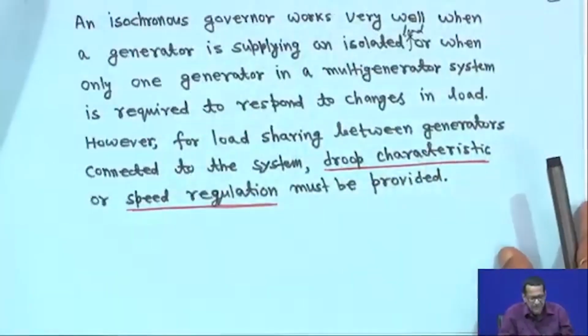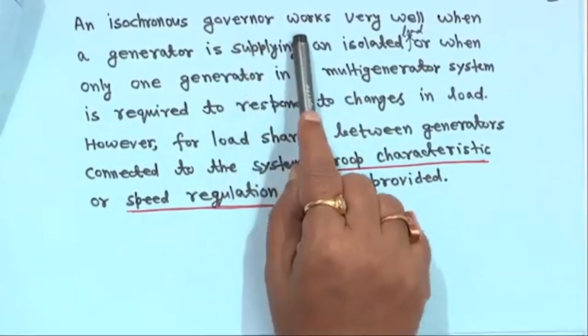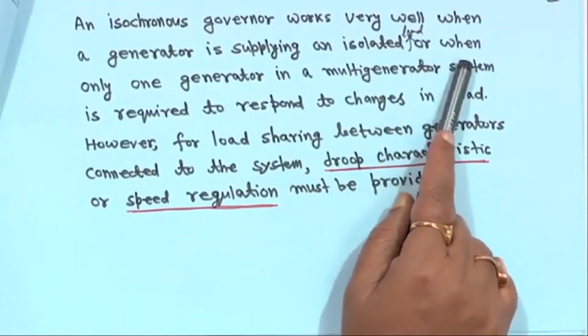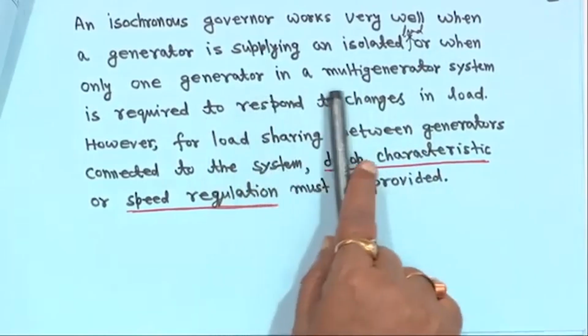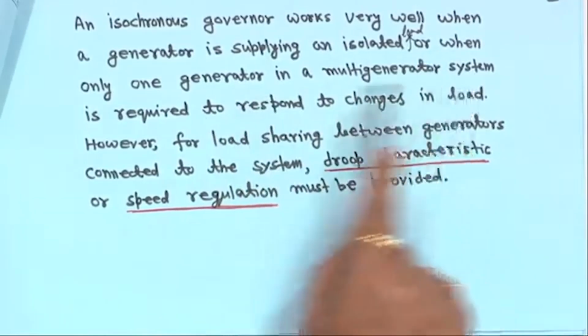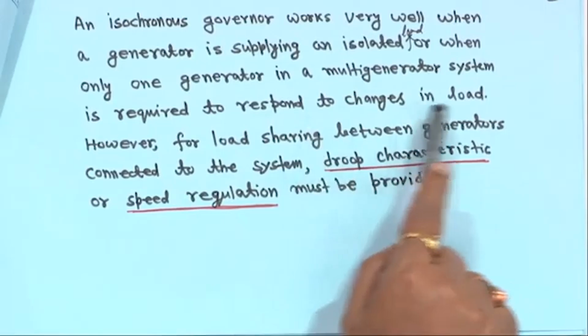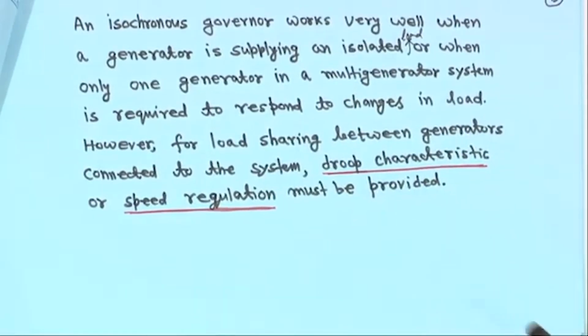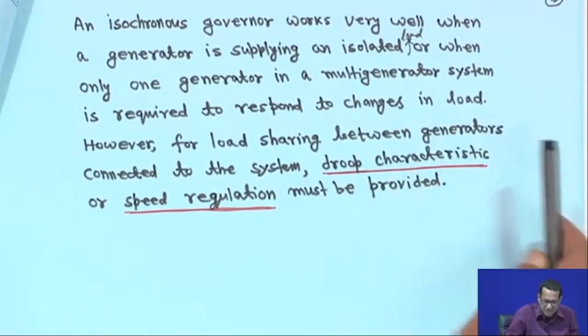Now, an isochronous governor works very well when a generator is supplying an isolated load, or when only one generator in a multi-generator system is required to respond to changes in the load. One generator supplying the load is fine for the isochronous governor.